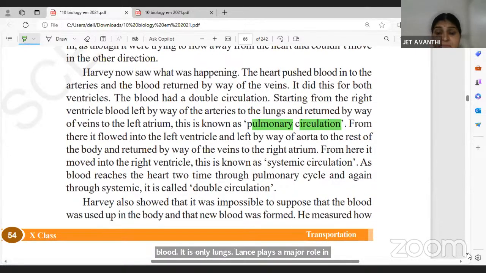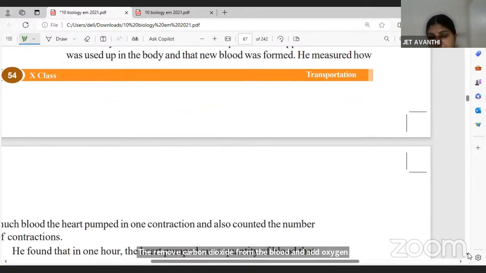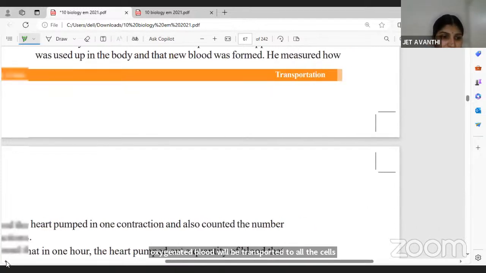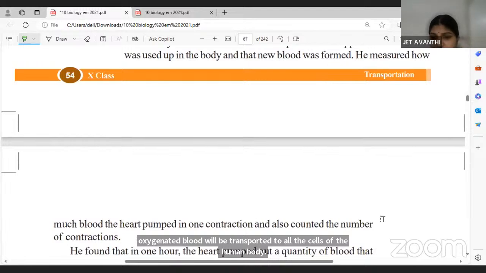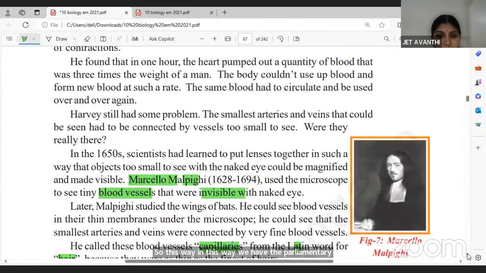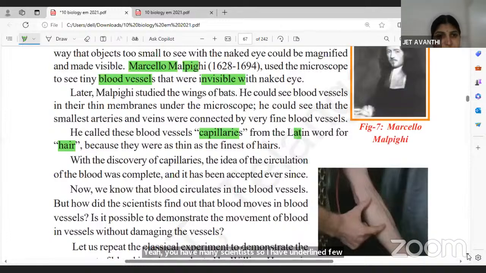Purification in the sense that they remove carbon dioxide from the blood and add oxygen to the blood, and thus the blood gets oxygenated. That oxygenated blood is transported to all the cells of the human body. In this way, we have the pulmonary circulation. You have many scientists, so I have underlined a few. You can just mark it in your textbook.